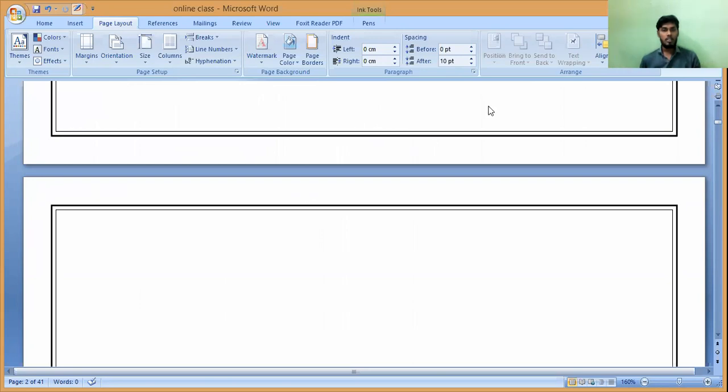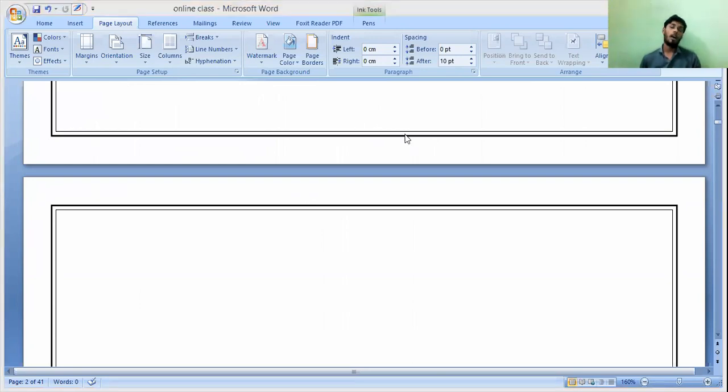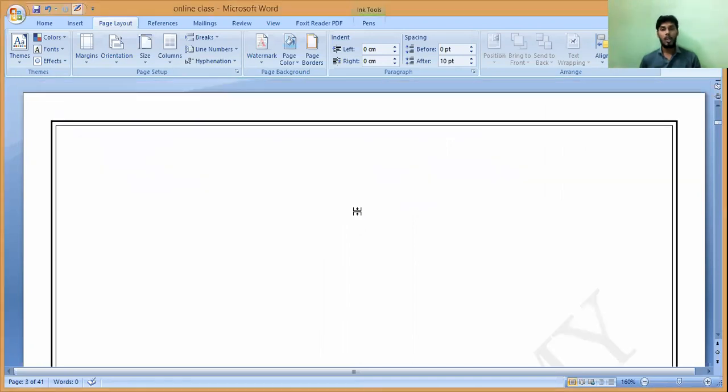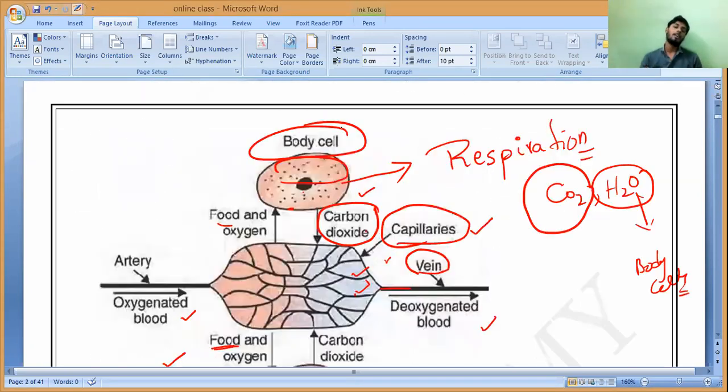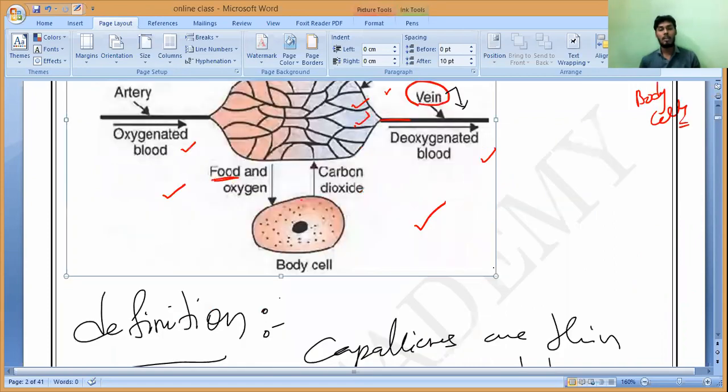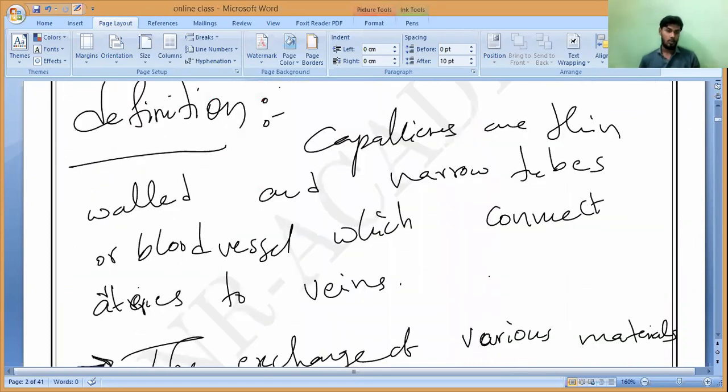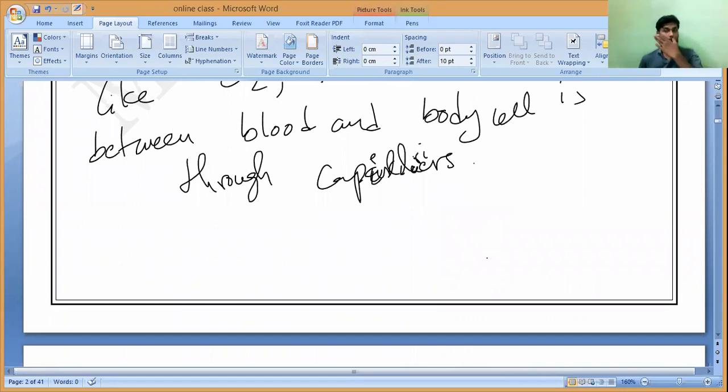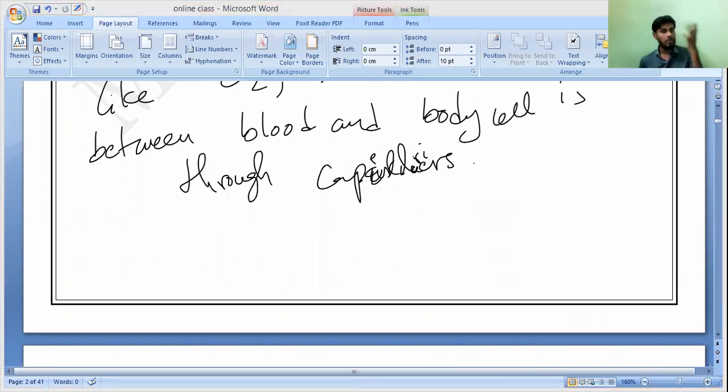So now, once the blood has given food as well as oxygen to the body cells, it becomes deoxygenated, meaning carbon dioxide has been handed over to the veins. Now, how it will go from the veins back to the heart, we'll discuss now. Do you understand? The first cycle is over. Oxygenated blood has been carried towards the body. Now we are going to study what? Deoxygenated blood. Correct or not? How this deoxygenated blood coming from the capillaries into the veins and from veins to the heart is pumped, we'll discuss now.